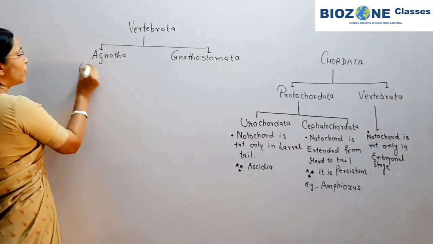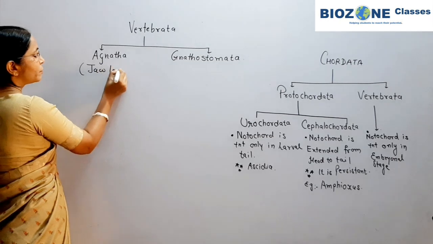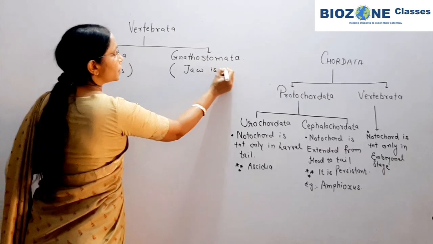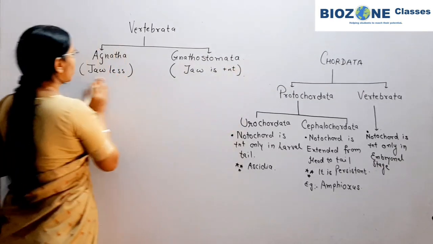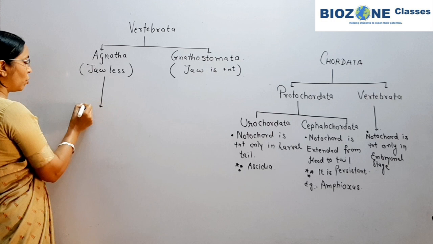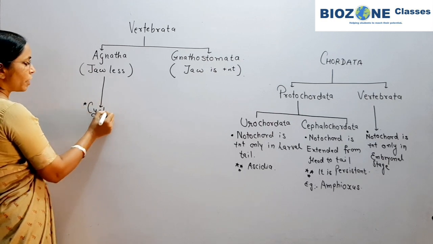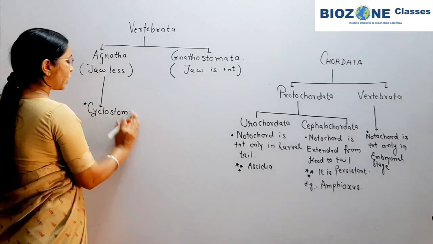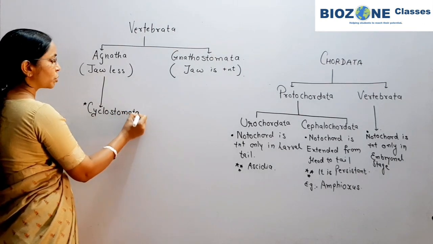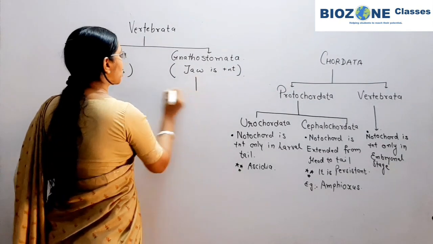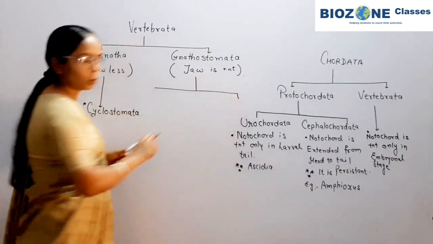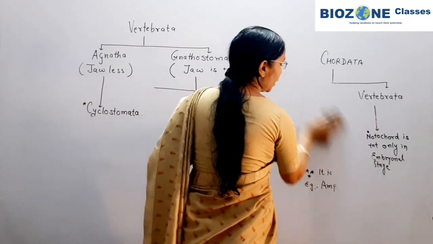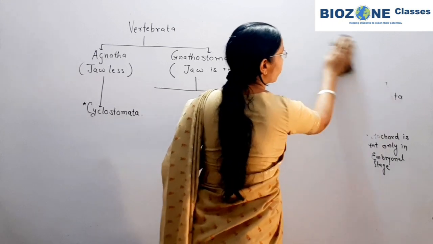So agnatha, you remember, jawless vertebrates, and here in gnathostomata the jaw is present. Again, here you remember, agnatha includes only cyclostomata or cyclostomes we are saying. And gnathostomata is further divided into two, depending on the presence or absence of the limbs.